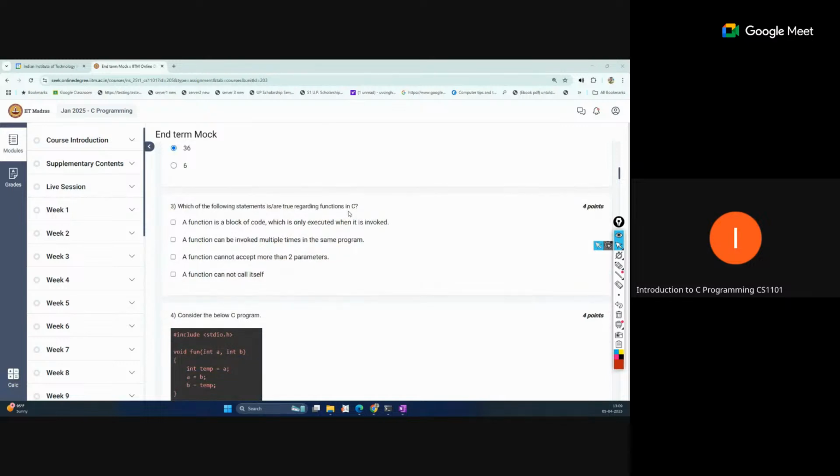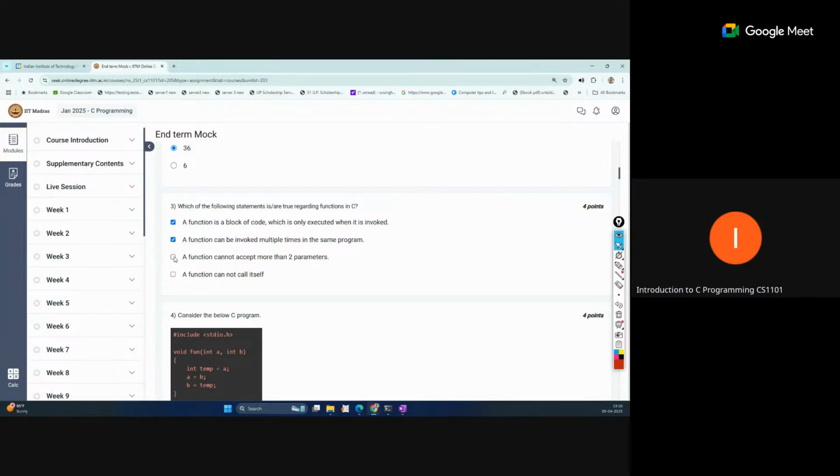Second, which of the following statements is true regarding functions in C? Okay, so a function is a block of code which is only executed when it is invoked. That is true, because when we call the function, only then it executes. A function can be invoked multiple times in the same program, so that is also true, because we can call a function multiple times. A function cannot accept more than two parameters, so there is no such restriction on functions. You can pass any number of